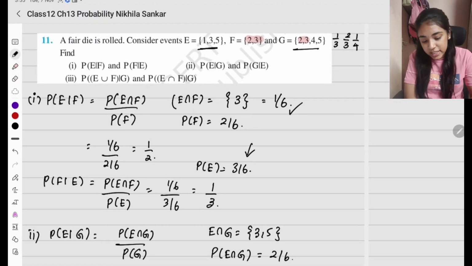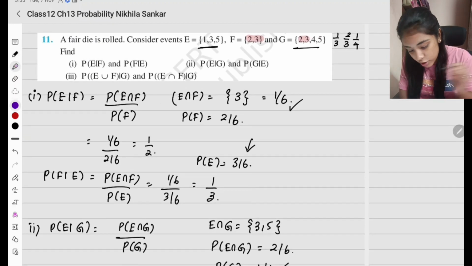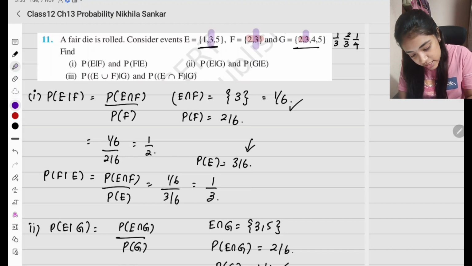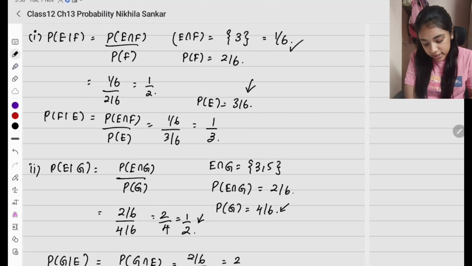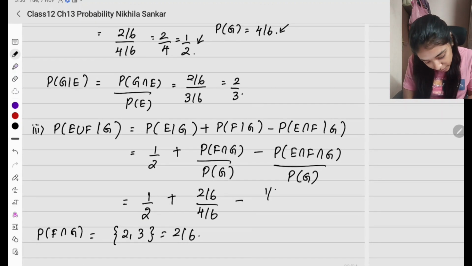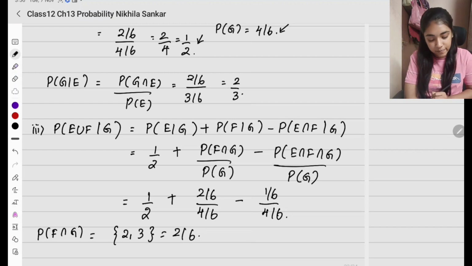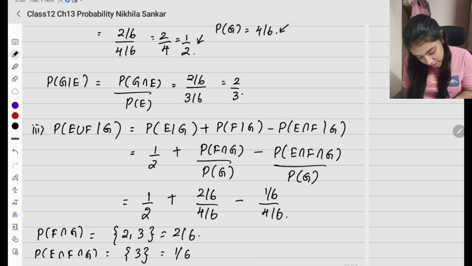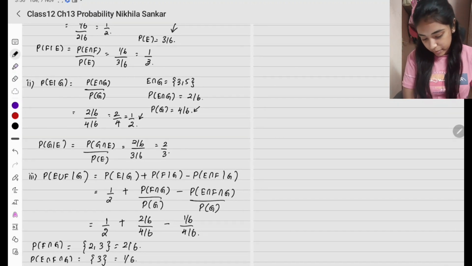Minus probability of E intersection F intersection G. What is the common intersection of all three? I see it is the number 3. 3 is the common value for all the 3. So the intersection is going to be only the element 3, which is going to be 1 by 6. 1 by 6 divided by 4 divided by 6 for G. Okay. Probability of E intersection F intersection G is the number 3, which is going to be 1 divided by 6.